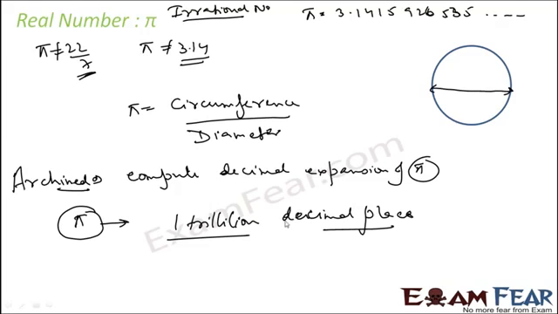But it is found that even with 1 trillion digits, it is still non-repeating and non-terminating, and that is why it is an irrational number.